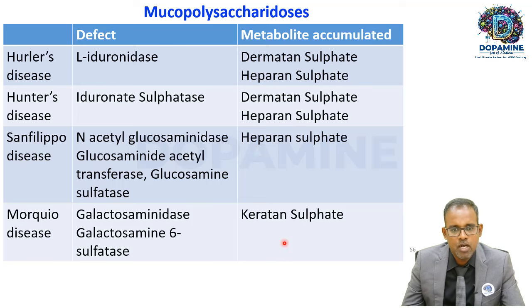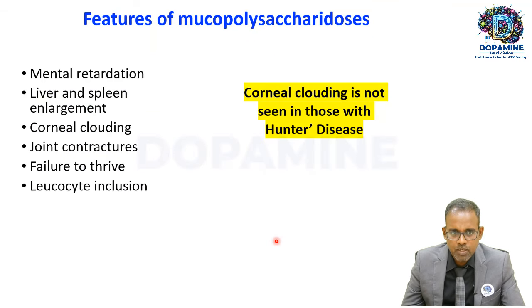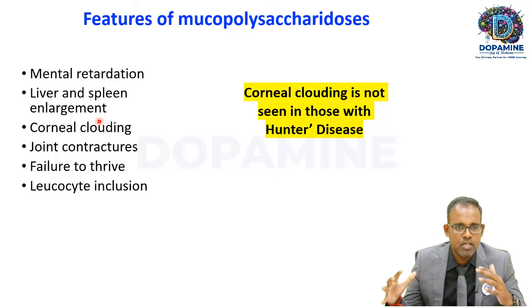Morquio disease, accumulation of keratan sulfate due to the defect in the enzyme called galactosaminidase or galactosamine 6 sulfatase. So these are the 4 mucopolysaccharidoses. These are the enzymes involved and these are the metabolites that can get accumulated. If the glycosaminoglycans deposit in the brain, it can lead to mental retardation. If they deposit in the liver and spleen, it can lead to liver enlargement and spleen enlargement.